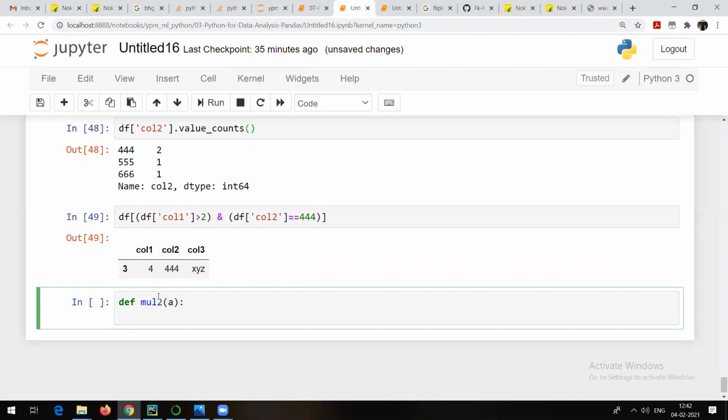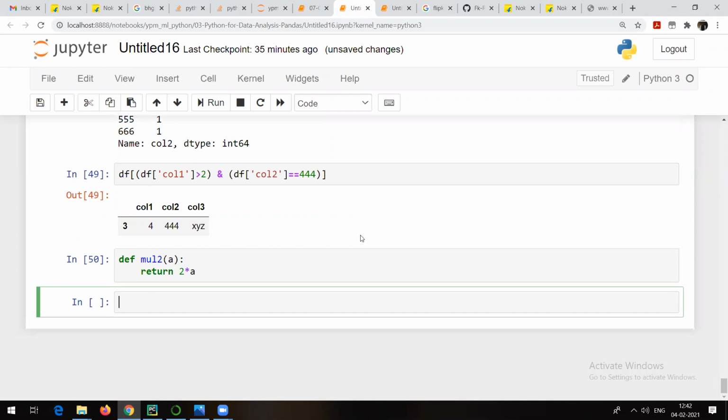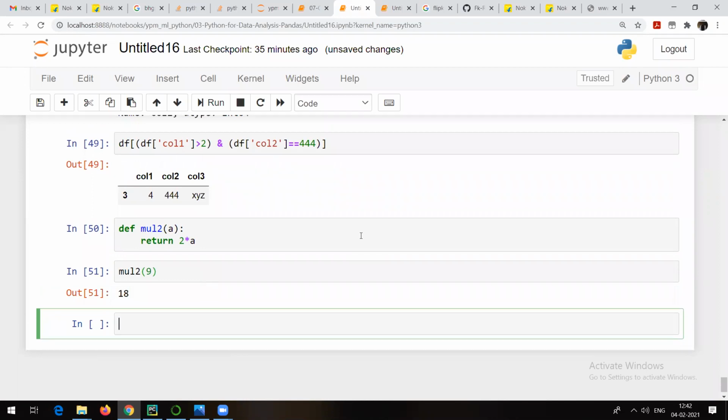This function is going to return 2 times that number. If I want to see the result of mul2 of 9, obviously it's going to return 18. That number multiplied by 2, this is what it is going to do.